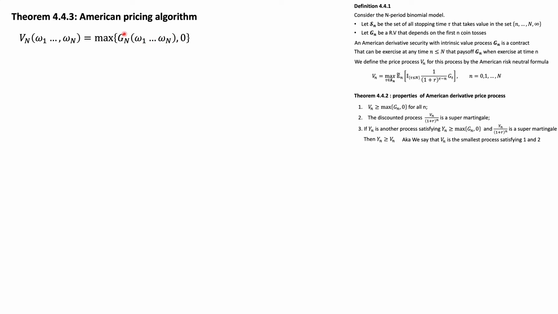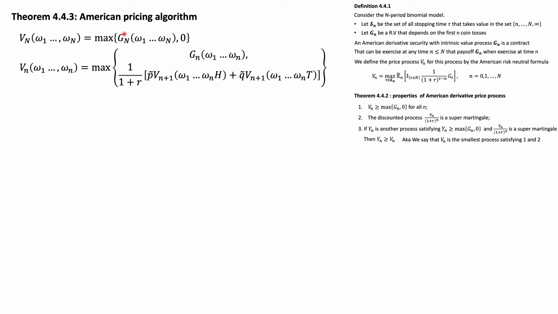Which is just the intrinsic value at maturity, the payoff. And at any time before that, essentially we use this American pricing algorithm, where we can use it recursively from the end to today. Basically the value of the option at any node, when we use the tree for example, is going to be equal to the maximum of the intrinsic value, if I exercise the option today, how much do I get? And essentially the risk neutral pricing formula that we have seen before.